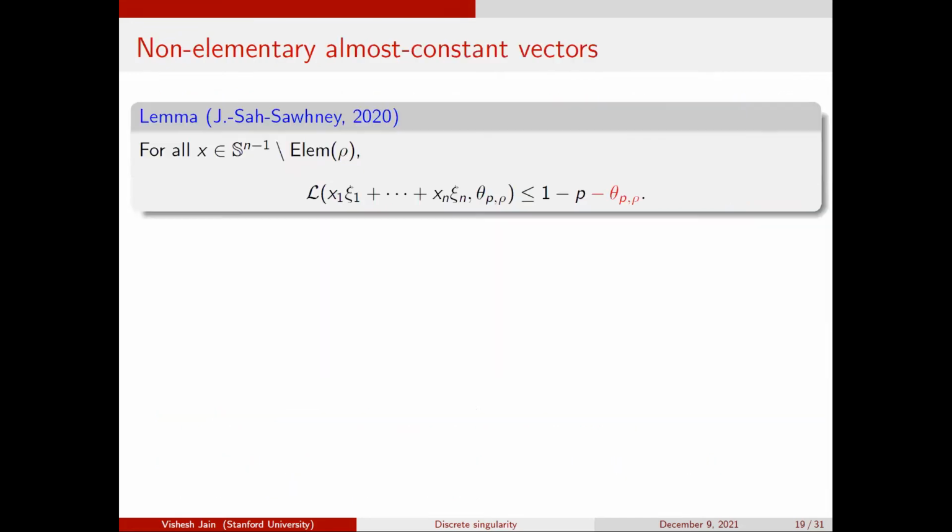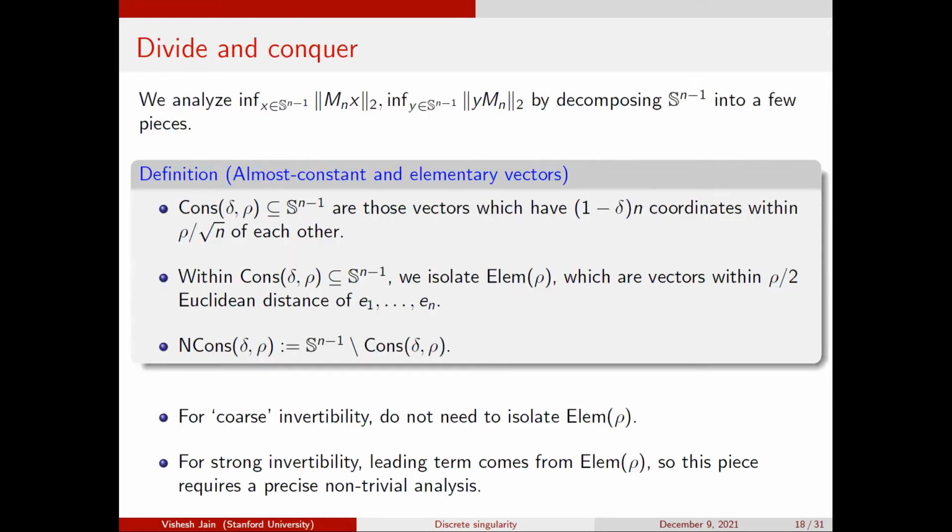Okay, so that's one thing. So there are these pieces here. You have constant vectors. Within constant, you have these elementary vectors, and then outside of the constant vectors, you have these non-constant vectors, right? So we're going to analyze these step by step.